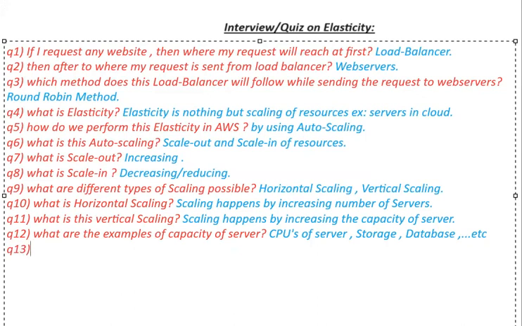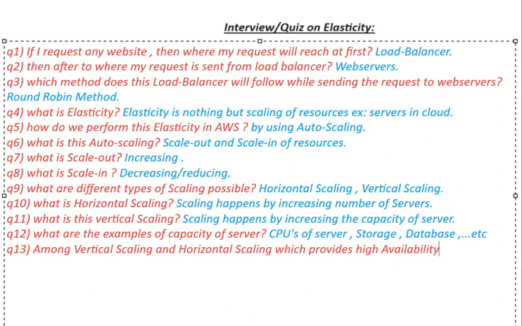Question 13. We know two types of scaling, right? What are they? Vertical scaling as well as horizontal scaling. Among vertical scaling and horizontal scaling, which provides high availability? Horizontal scaling.